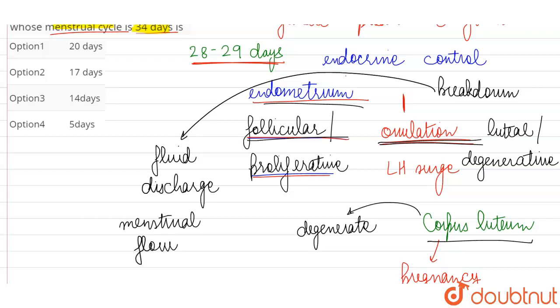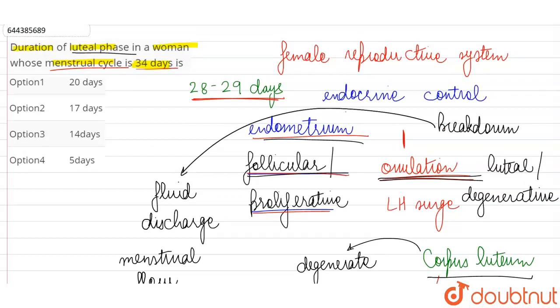So what is going to happen? When the menstrual cycle is of average duration, then around the 14th day, around the middle, the ovulation is going to take place. The follicular phase is also 14 days long. Luteal phase is also 14 days long. But here they are saying that menstrual cycle lasts 34 days. So what is going to happen?